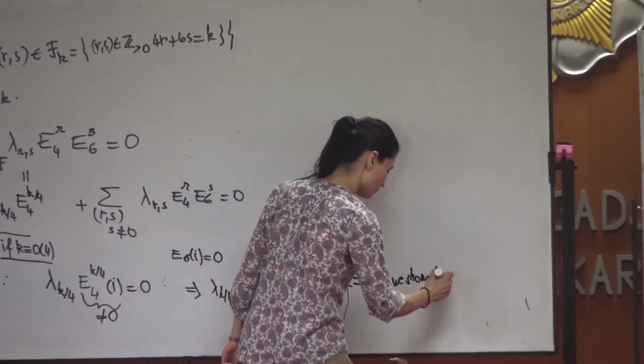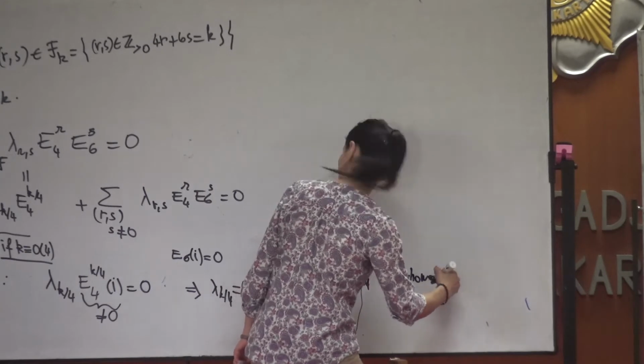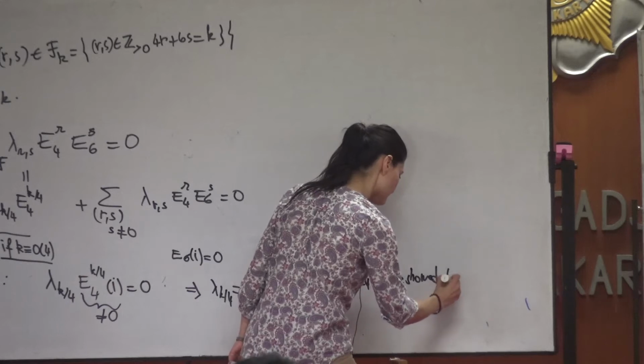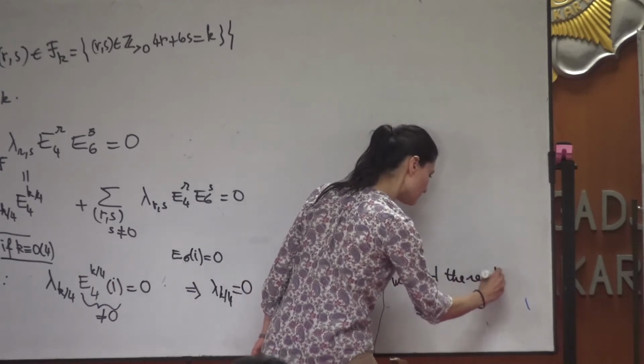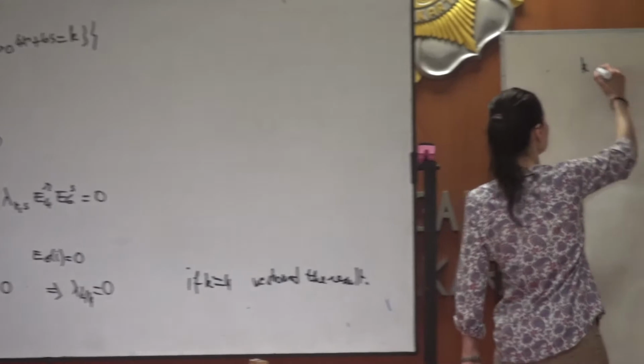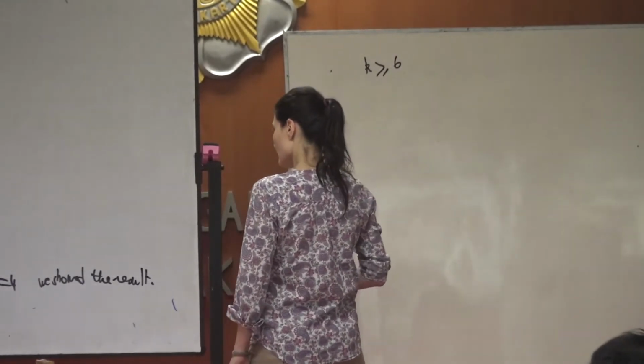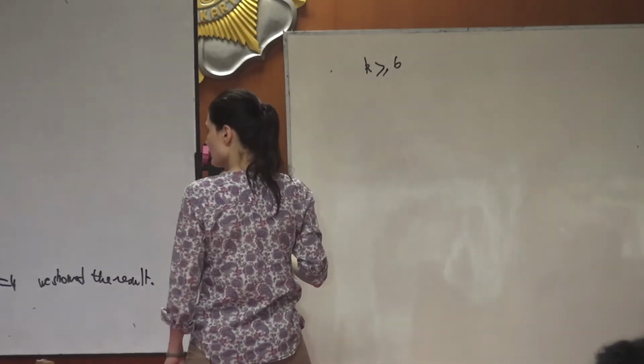We showed the linear independence of what we wanted. And now, if K is greater than or equal to 6, we will show the result by induction,